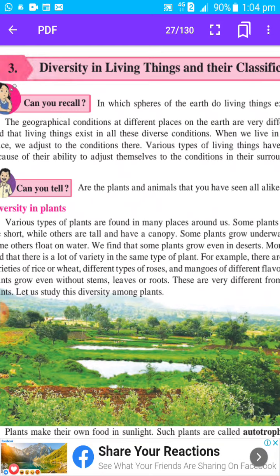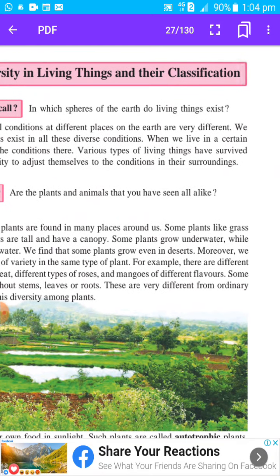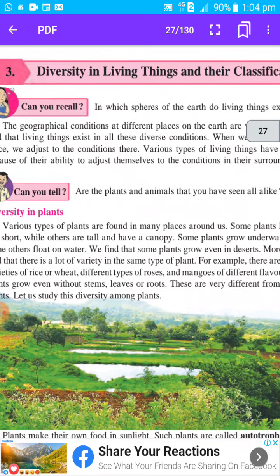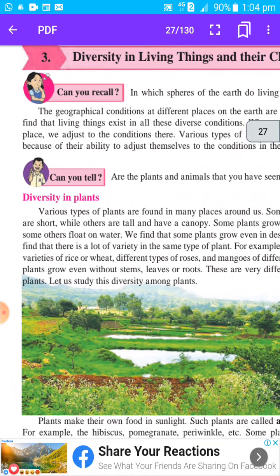What is the meaning of diversity? Variety. Diversity means variety. Then can you recall in which sphere of the earth do living things exist? In the biosphere. Bio means organisms, living beings. So in the biosphere these organisms, living things, exist.